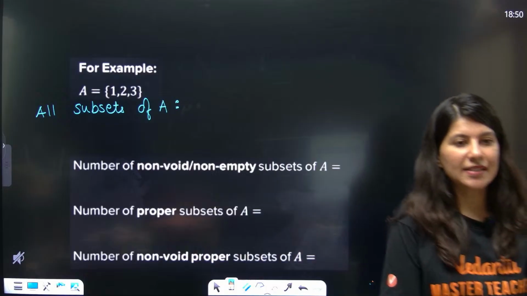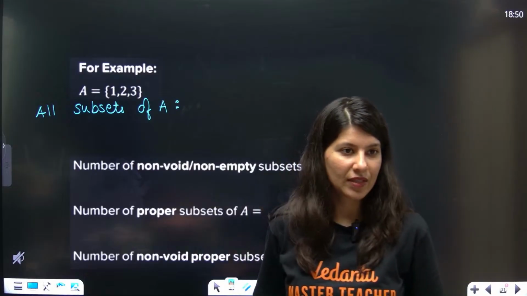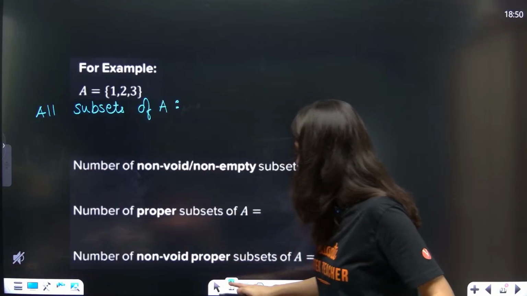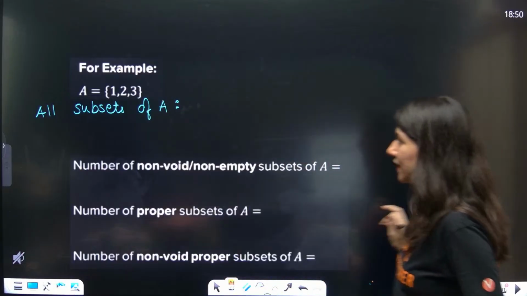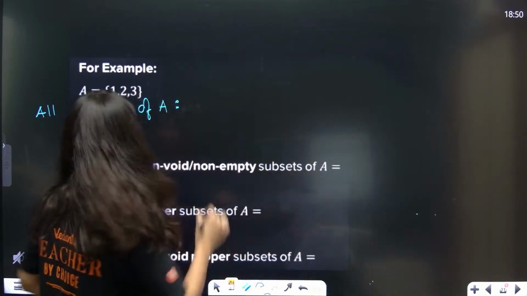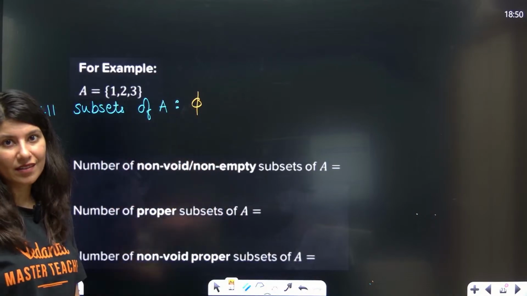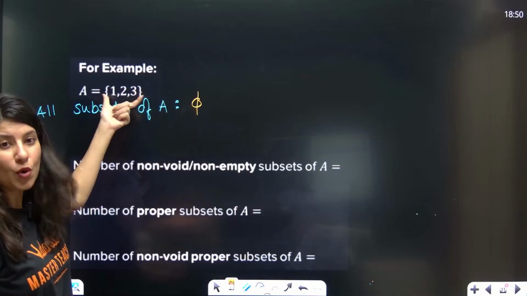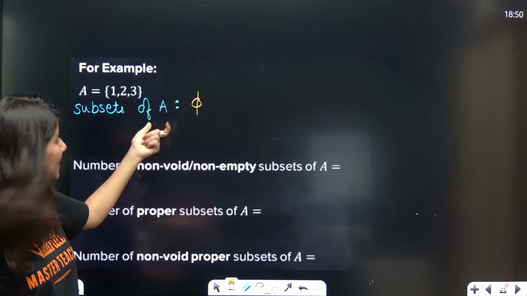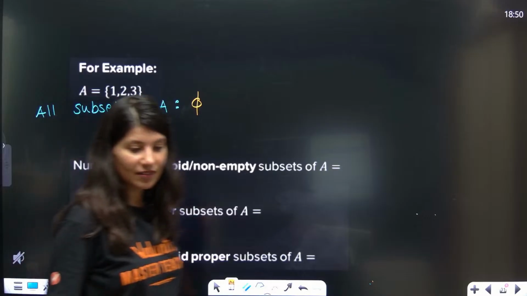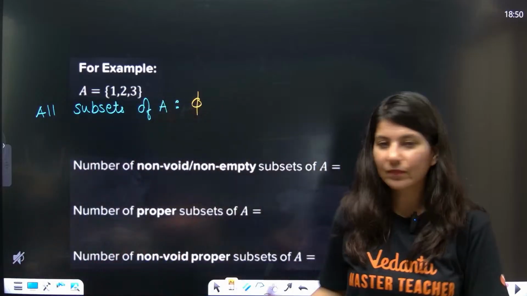All possible subsets of A. Okay. So, first, the very first subset will be the null set. Null set is a subset of all sets. Obviously, null set is a portion of A. So, null set is a subset of all sets. Keep this in mind.